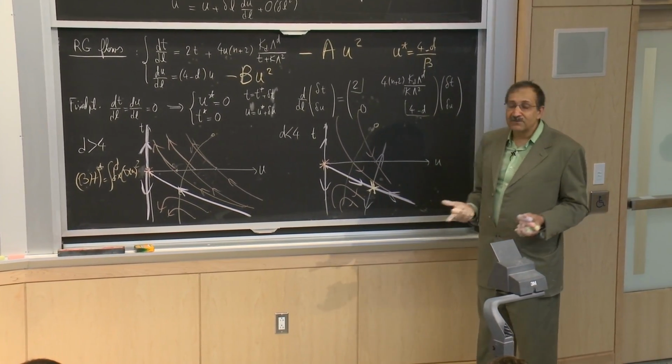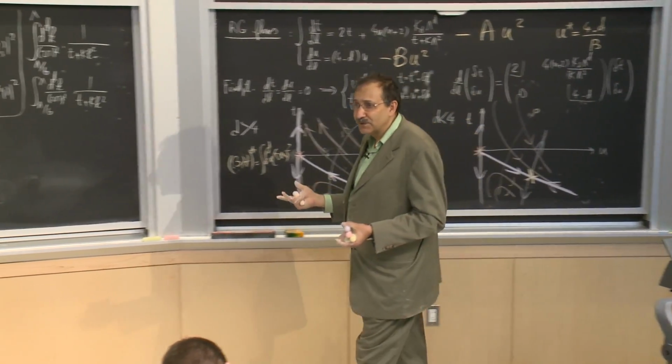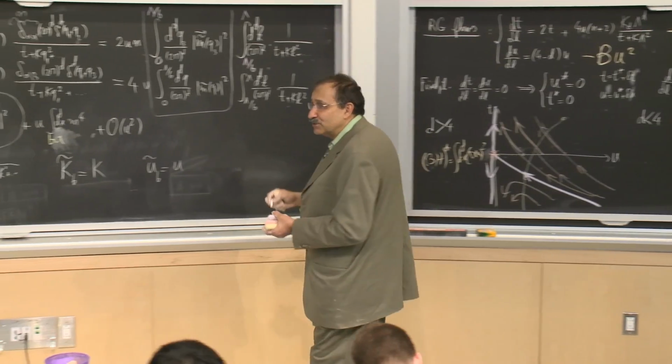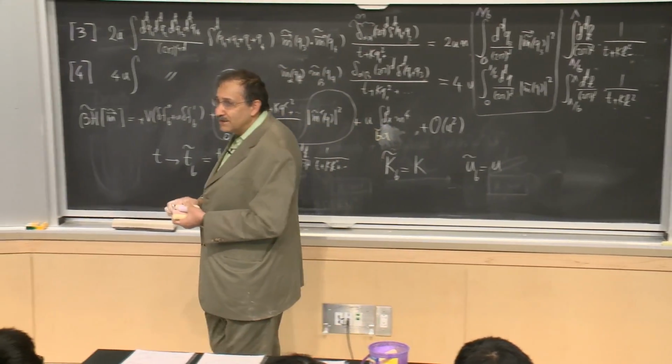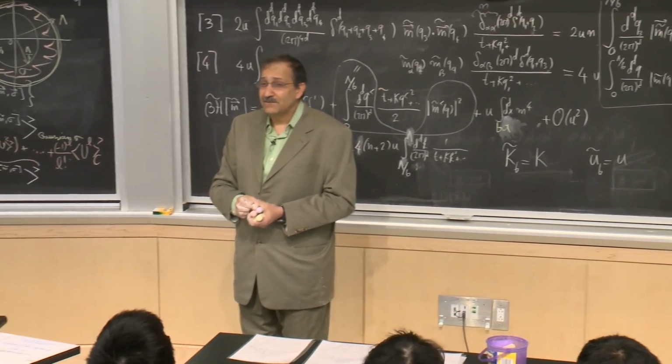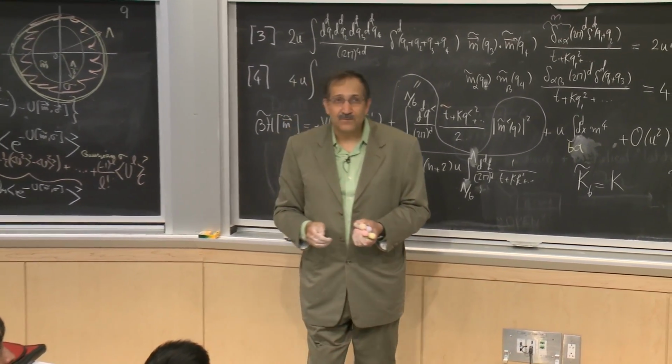So what do I have to make small? 4 minus d. So we thought we were making a perturbation in u, but in order to have a small quantity, the only thing that we can do is to stay very close to 4 dimensions and make a perturbative expansion around 4 dimensions.